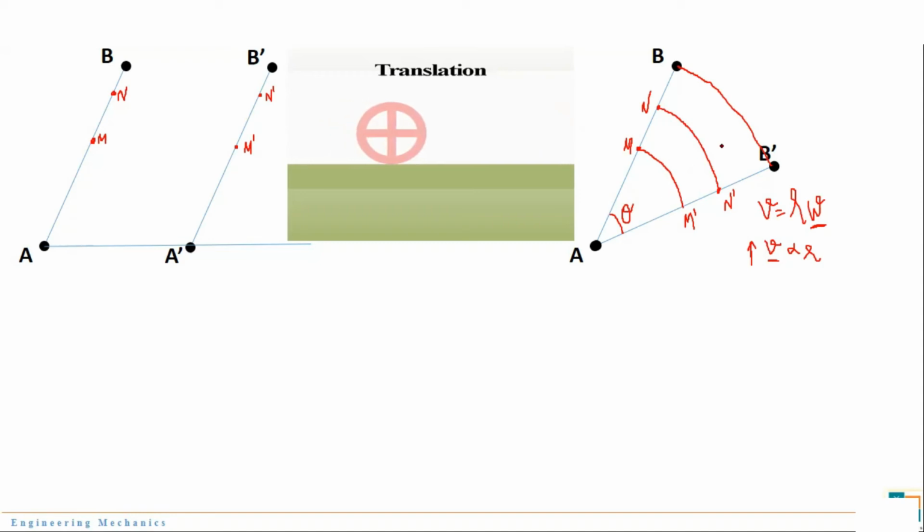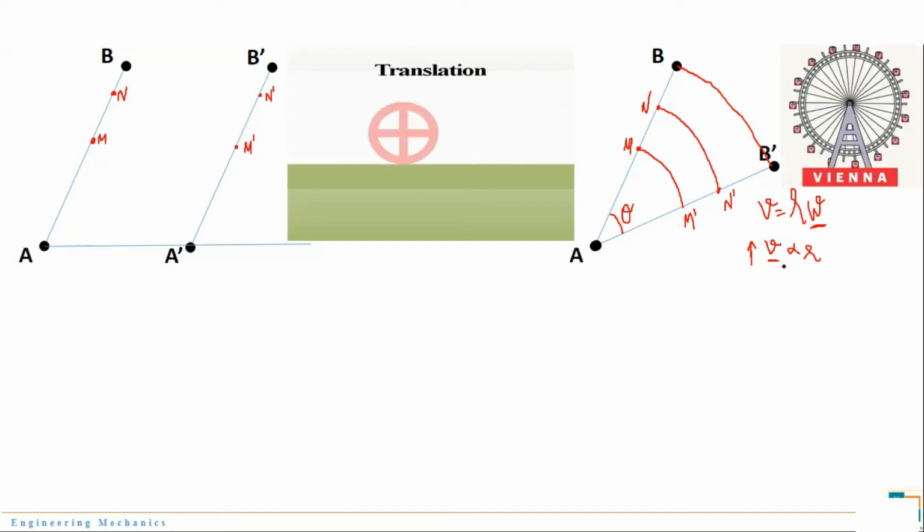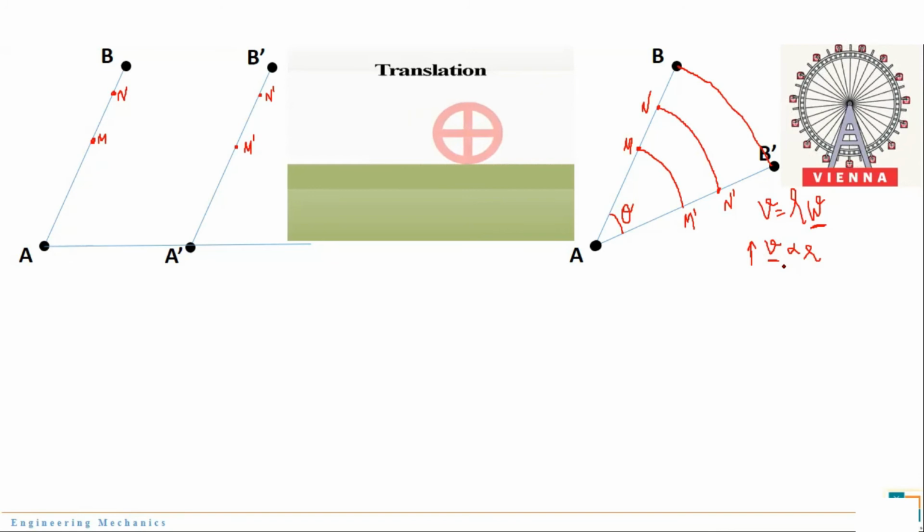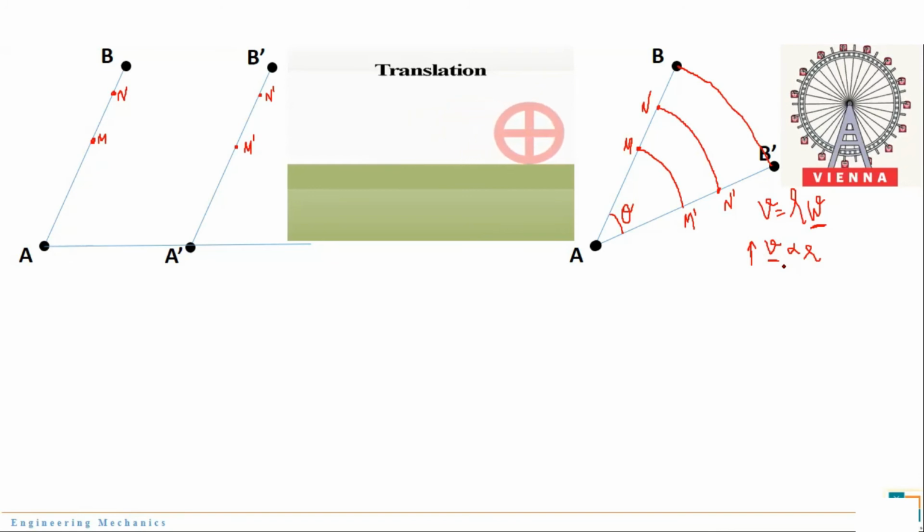So to maintain that, the velocity of B should be more as compared to the velocity of point M. Hence we can say that as the point goes away from the pivot point, the linear velocity goes on increasing. So this is an example of a body performing purely rotational motion.